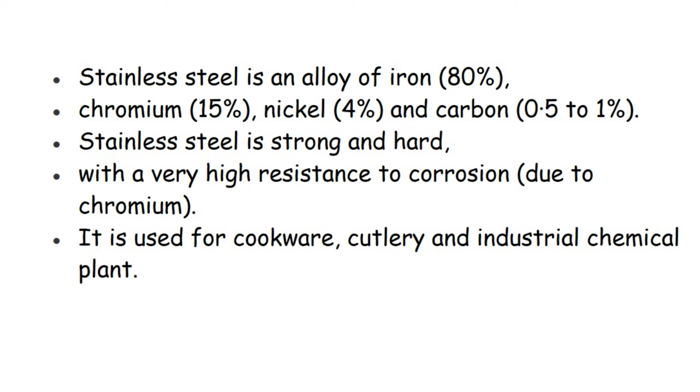Another example is stainless steel, which is an alloy of iron, 80%, with chromium, nickel and carbon also present. It's strong and hard with a very high resistance to corrosion because of chromium. It is used for cookware, cutlery and industrial chemical plants.